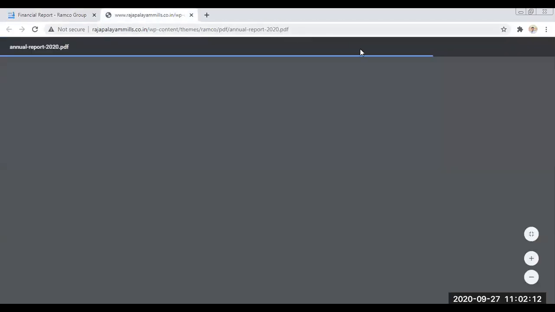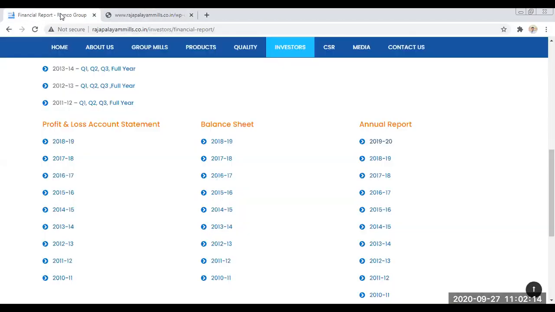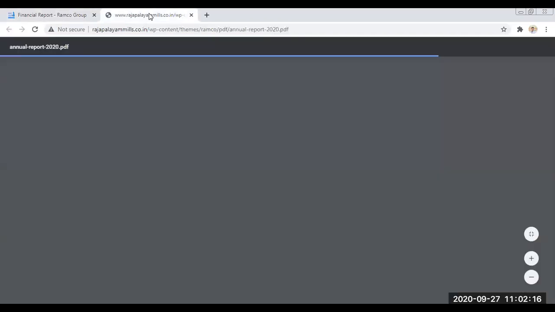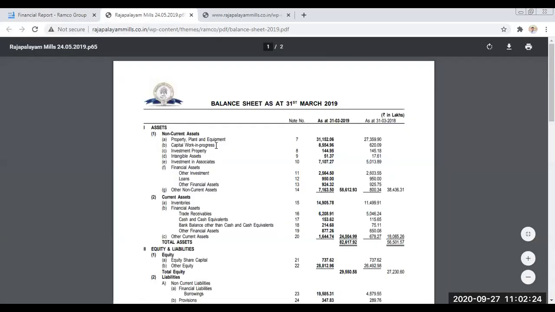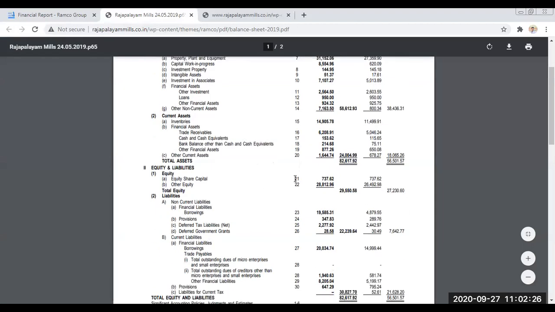This is the annual report of the company. It will be about 300-400 pages, but we don't want to go through all those things. If you want to know about the balance sheet, look at the particular note number or schedule number. Schedule number 21 is about equity. If you go to schedule number 21, how many shares there are can be found out from it.